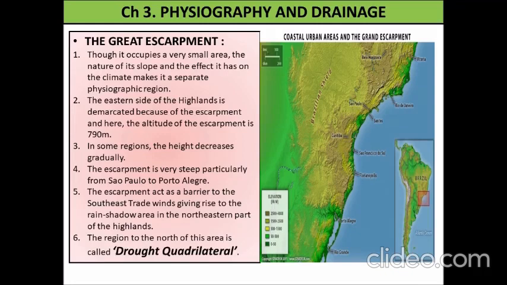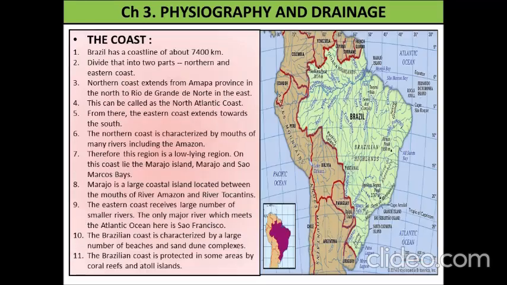The escarpment acts as a barrier to the southeast trade winds, giving rise to a rain shadow area in the northeastern part of the highlands. The region to the north of this escarpment area is called the Drought Quadrilateral. I am repeating again, the region to the north of this escarpment area is called the Drought Quadrilateral. It's very important from the exam point of view, children.